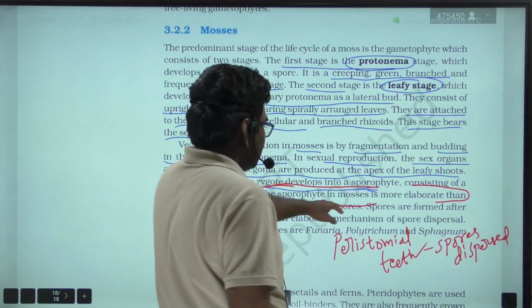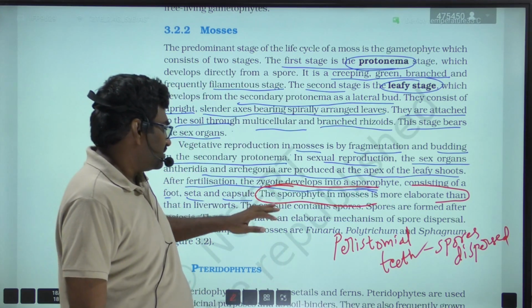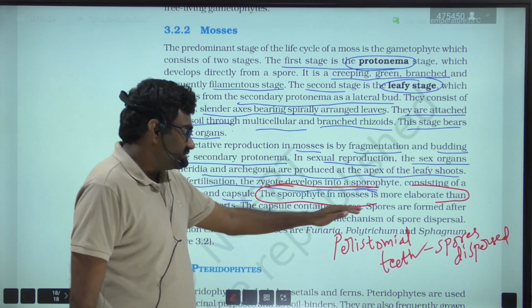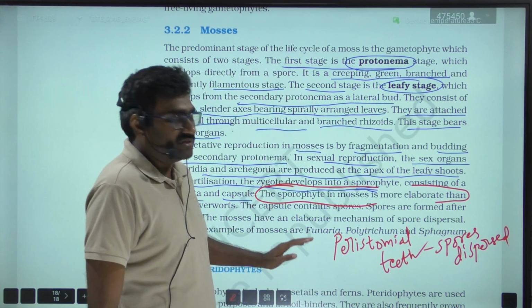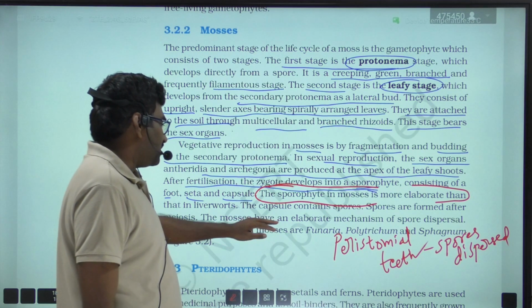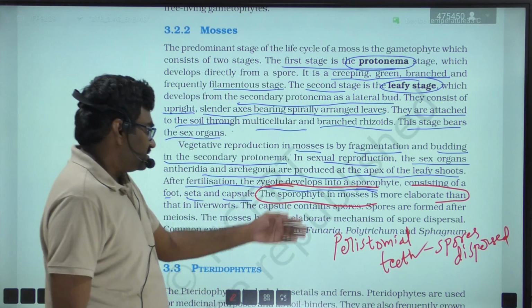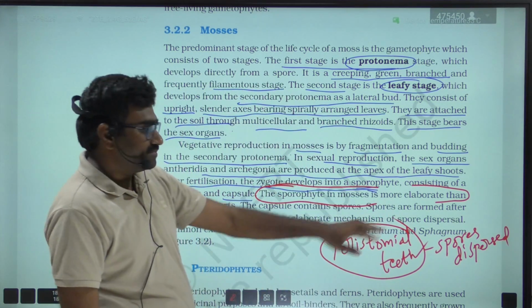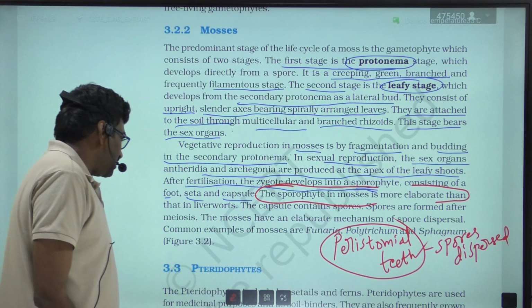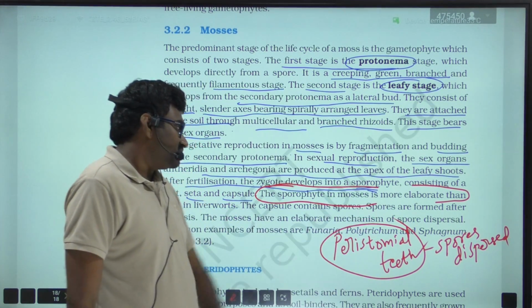And the sporophyte is more elaborate than in liverworts. The capsule contains spores. Spores are formed after the reductional division. So the mosses have an elaborate mechanism of spore dispersal, that is, peristomial teeth are involved in the spore dispersal mechanism. And common examples of mosses are Funaria, Polytrichum and Sphagnum.